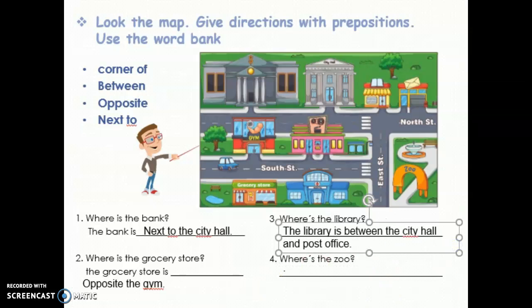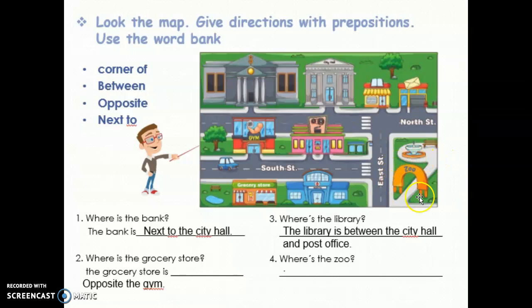Okay, this is the answer. Where's library? The library is between the city hall and post office.